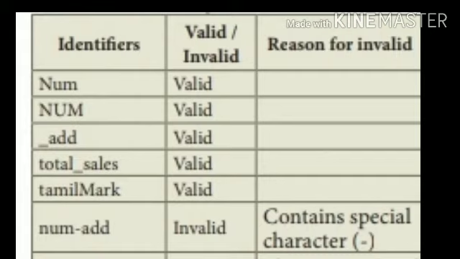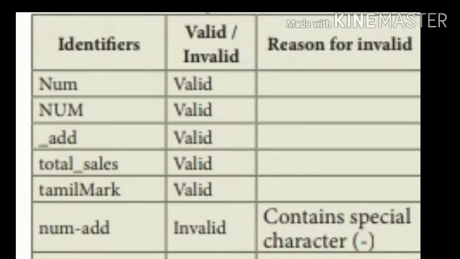These are examples of declaring identifiers, that is variables. Some variables are valid, some invalid. Which one is valid and which one is invalid? If we declare a variable, we should follow the rules. Among special characters, only the underscore symbol is used. Other operators are not used in variables. For example, the first one is num. This is valid because all the characters are alphabets.